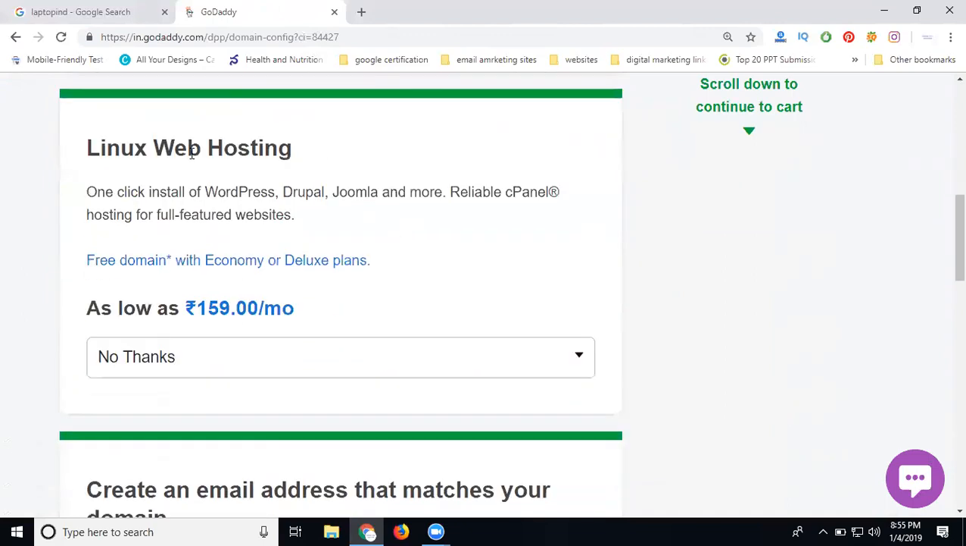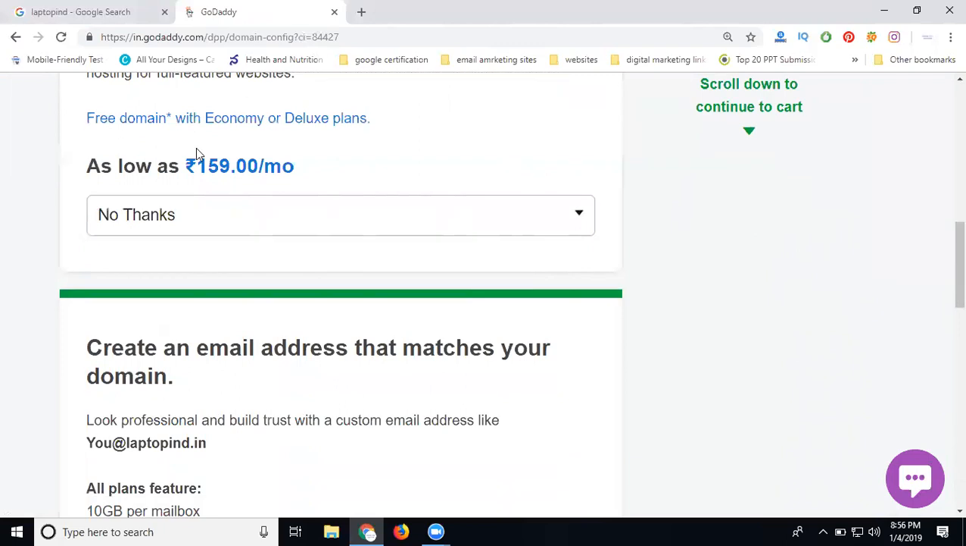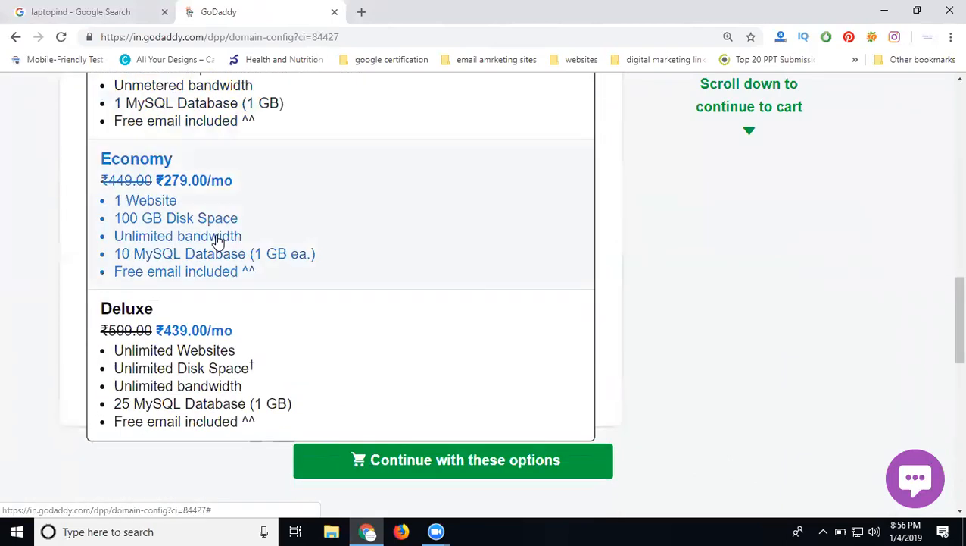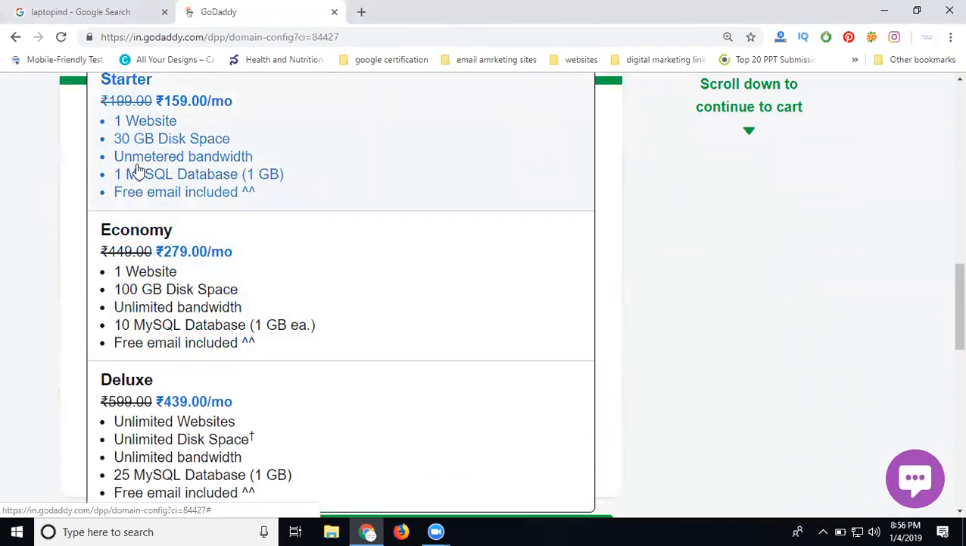Next one is hosting. But with any domain name purchase, don't purchase hosting. When you purchase hosting, you can book a domain also. But when you purchase a domain name, don't book hosting. Why? Because it is not suitable for your website creation purpose. If you come here, see this. Is there any detailed information? Nothing. They say one website, 30 GB unmetered, one MySQL, email included. I can go with the advanced option. So we can't purchase hosting when purchasing a domain name.